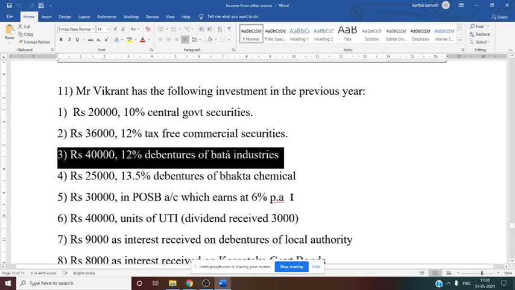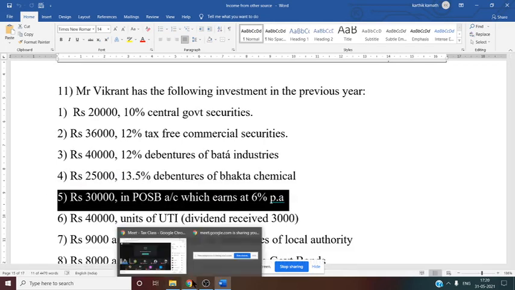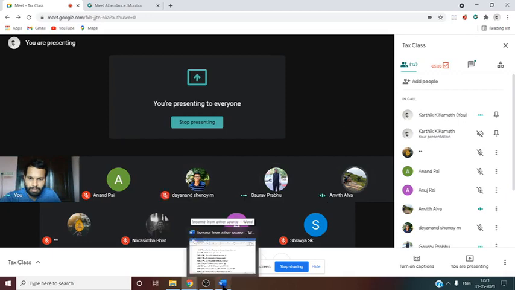So now next is rupees 30,000 in post office saving bank account which earns at 6% per annum. Now tell me, 30,000 POSB which earns at 6%. First calculate post office interest. 30,000 into 6%, how much? 1,800, sir. 1,800. Whether it is taxable? Exempt. Yes, exempt. Up to 3,500 exempt. So this 1,800 amount is exempt.